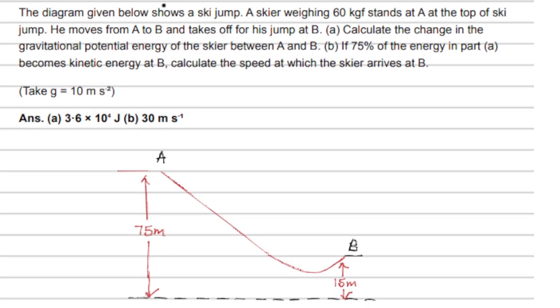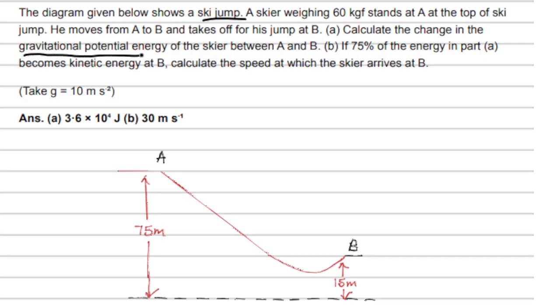The diagram given below shows a sky jump. A skier weighs 60 kgs, stands at A at the top of the sky jump. He moves from A to B and takes off for his jump. So here is a skier, he comes like that and he takes off for the jump. A: calculate the change in gravitational potential energy.